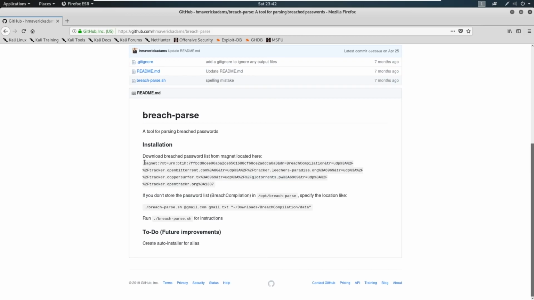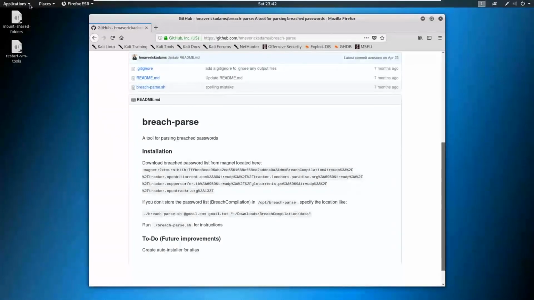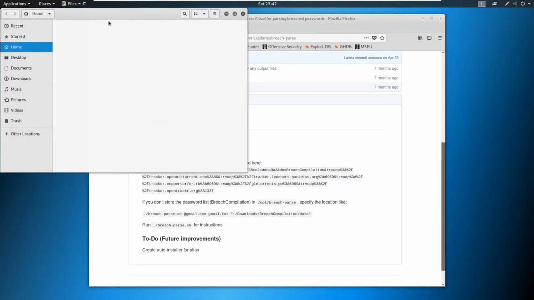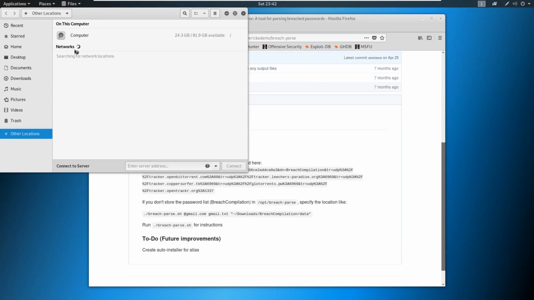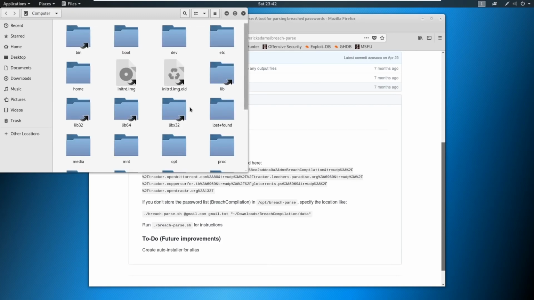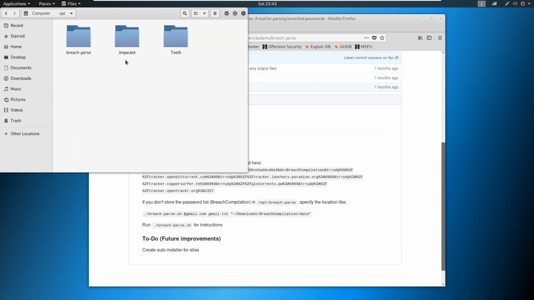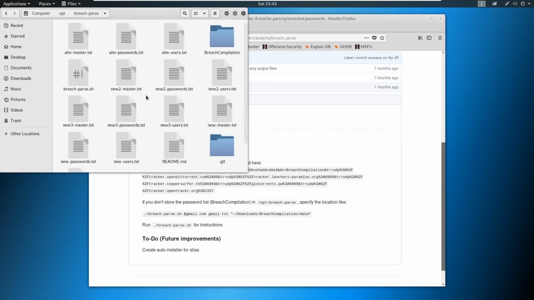You are more than welcome to install this on your machine. I'm going to show you what it looks like. So I'm going to go out to my applications and my files here, and then I have put this into my opt folder. So if you come into opt here, I've got breach parse.